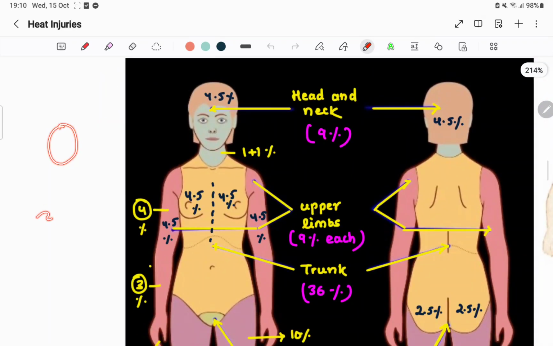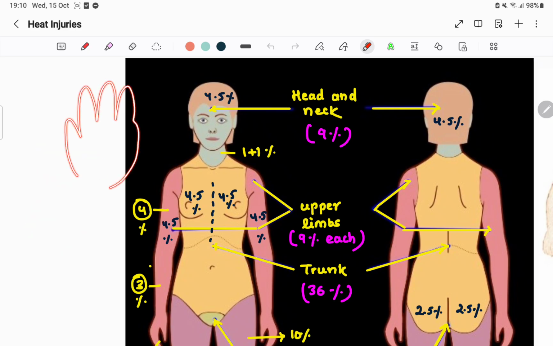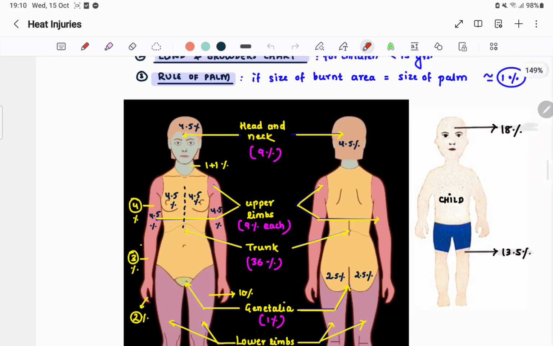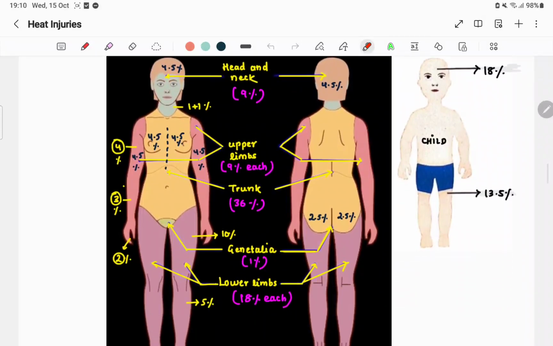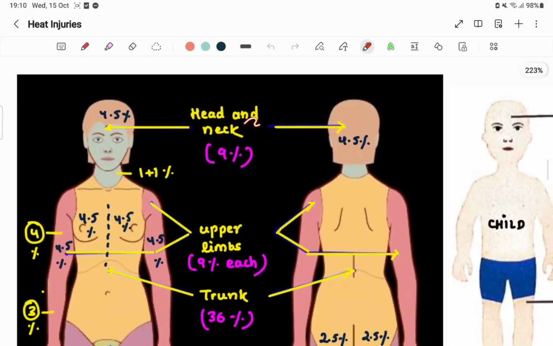Means if an area is burnt and it is the same as your palm size, this is considered as 1%. So if there is a burn of palm size, you can consider that 1% of your skin is burnt. Okay, so starting off with the rule of 9, look at this. We consider head and neck total as 9% of body area. So front side is 4.5%, back side is 4.5%, equal. You can divide it front and back, very easy.